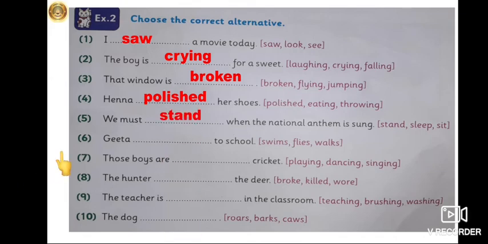Now let's see the sixth sentence. Geeta dashed to school. Now what do you do when you come to school? You swim to school, fly to school, or walk to school. You walk to school. So Geeta also walks to school. WALKS, walks. So walks is a verb over here.